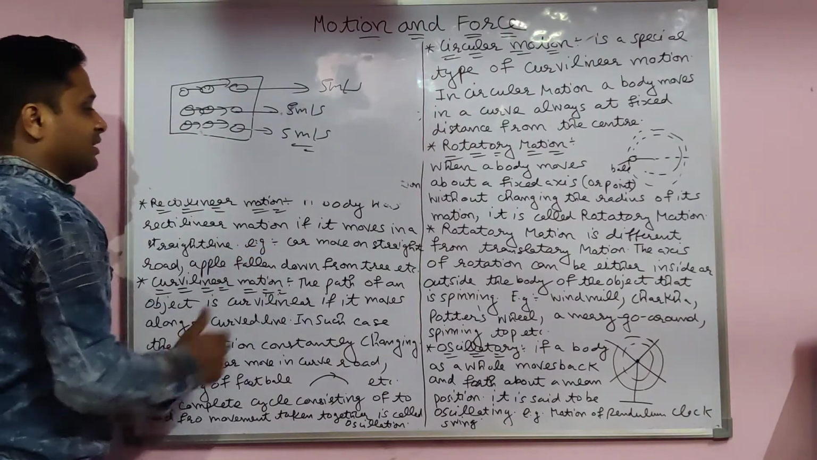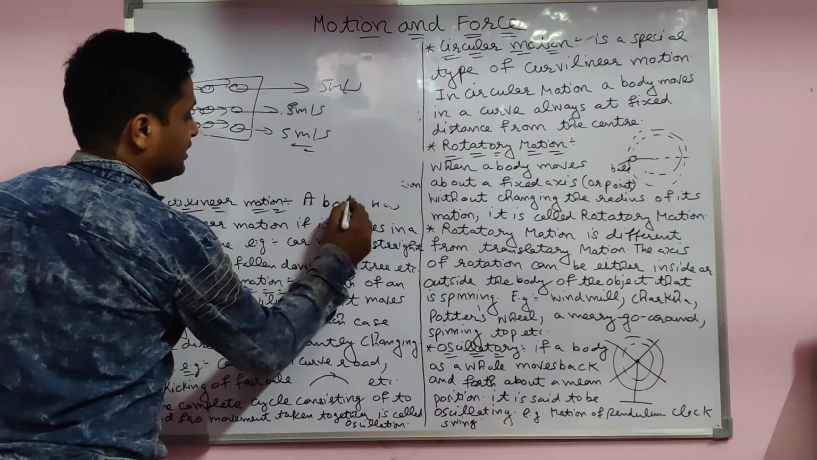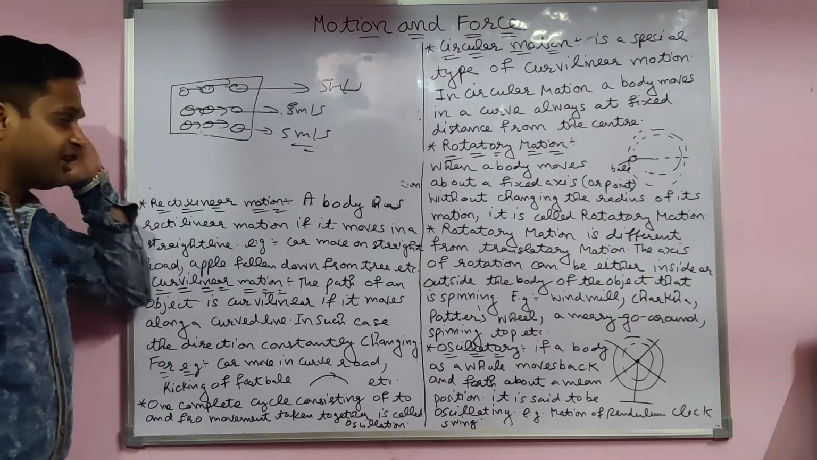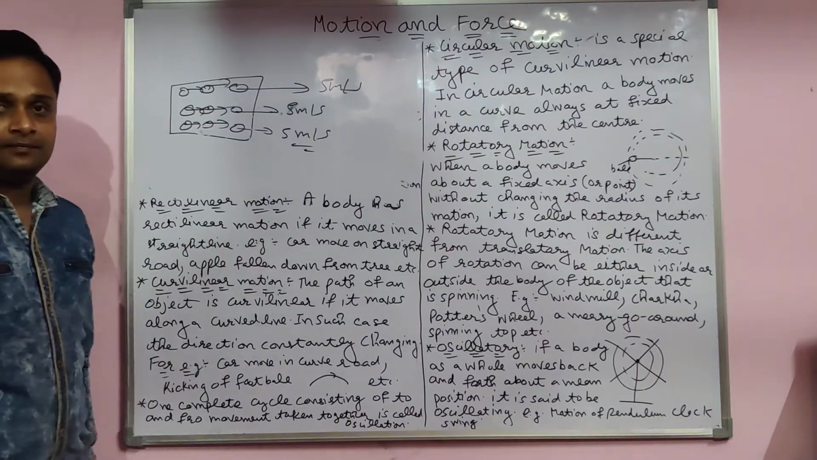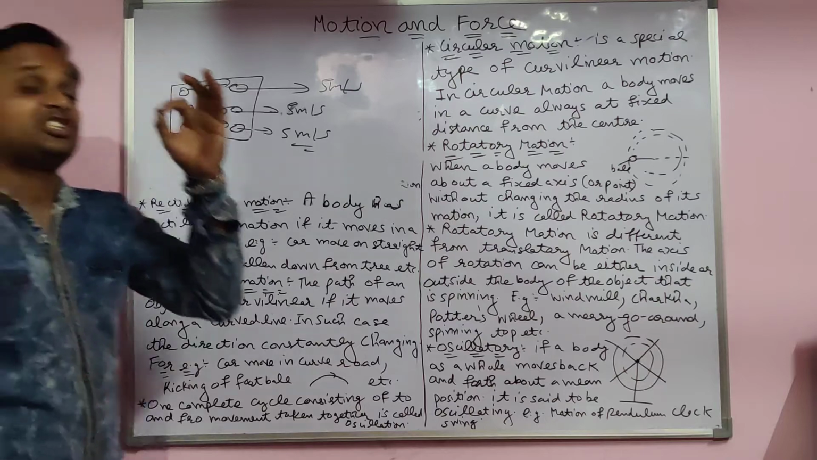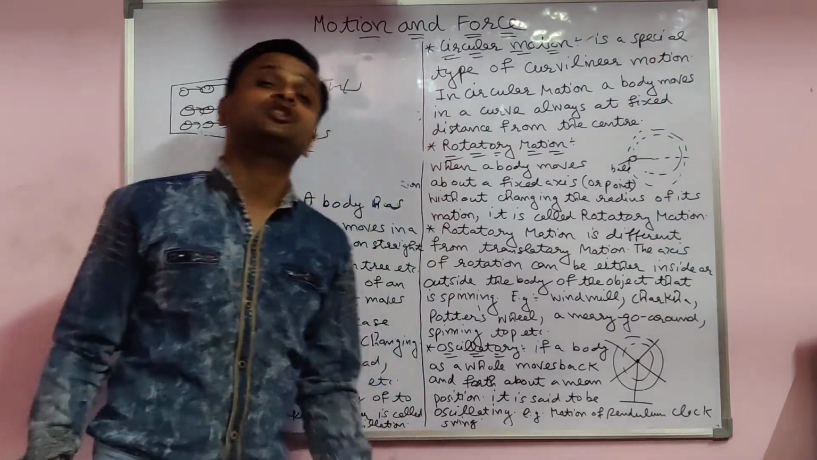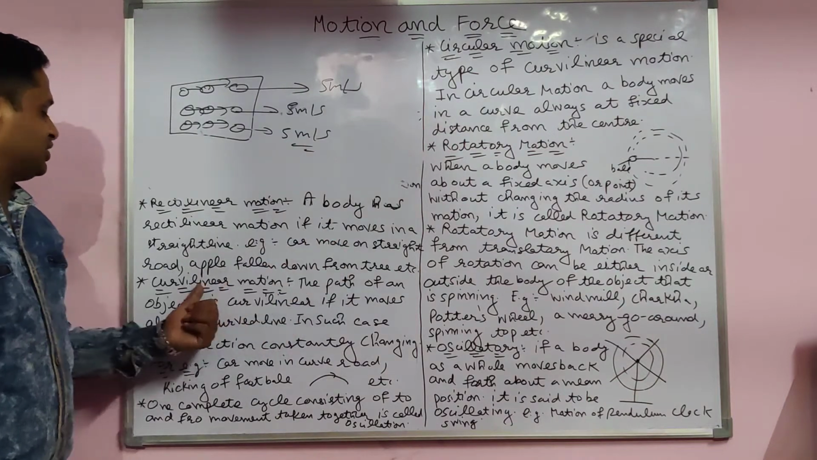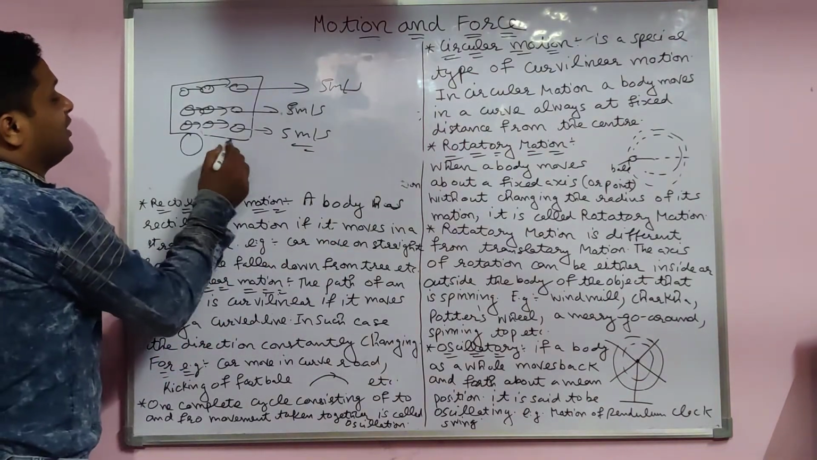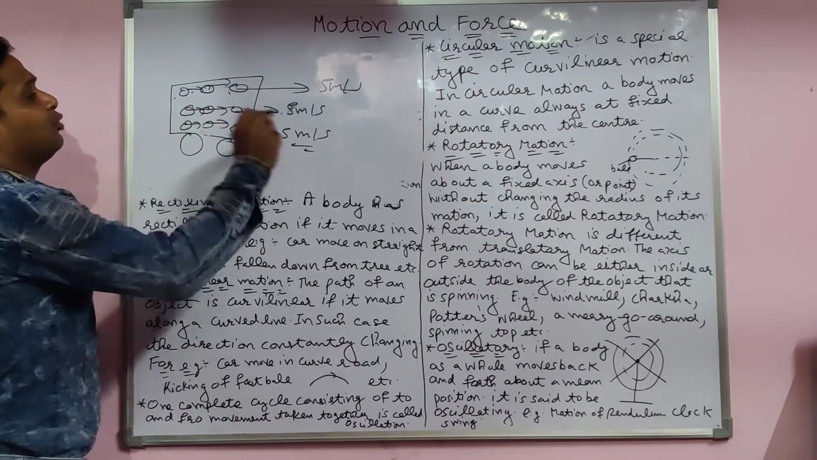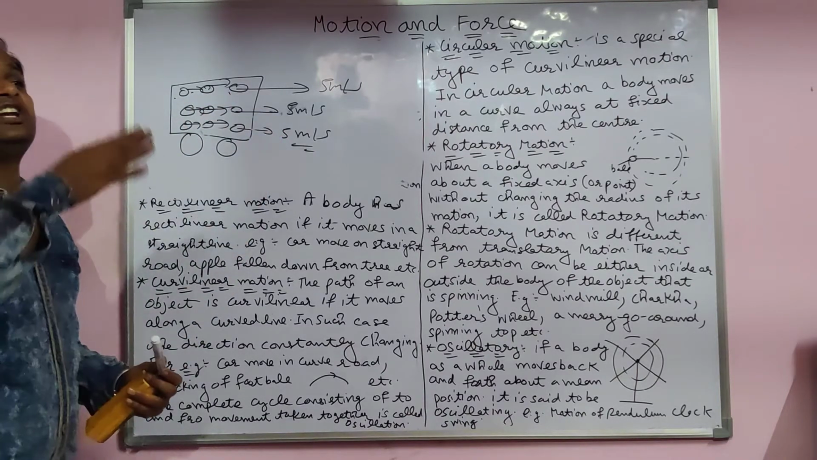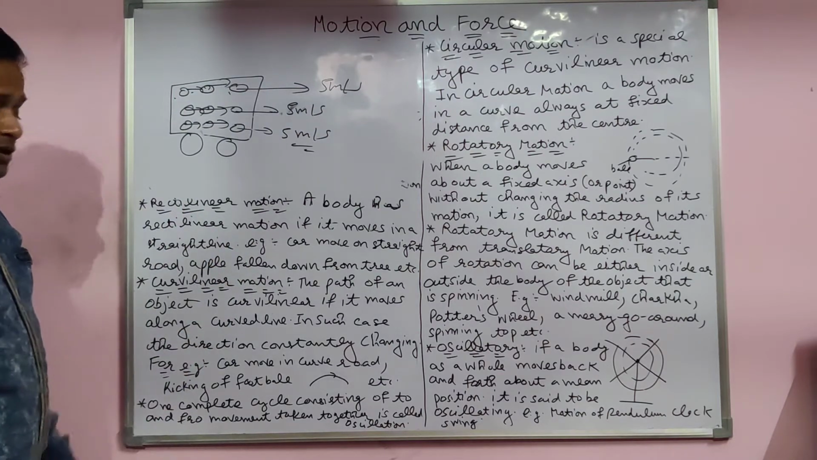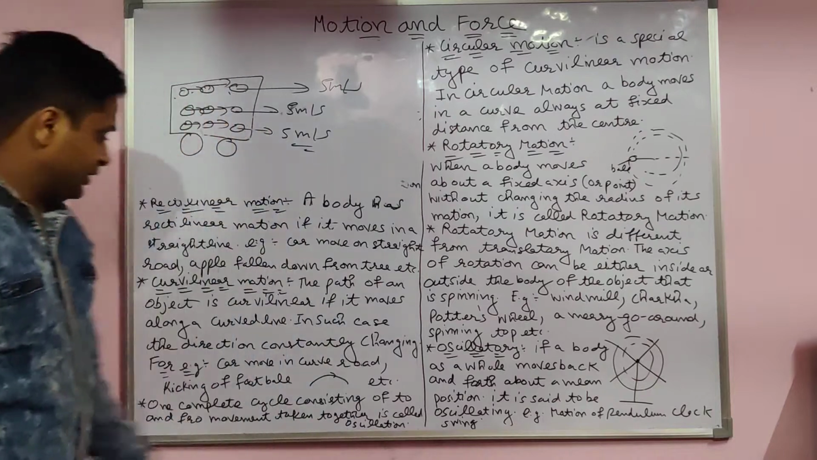A body has rectilinear motion if it moves in a straight line, and each particle moves in the same direction with the same speed. It is a type of translatory motion. Example: a car moves in a straight line. It means the path of every point on the car is in the same direction, with the same speed, along a straight line path. That is called rectilinear motion. This is a type of translatory motion.